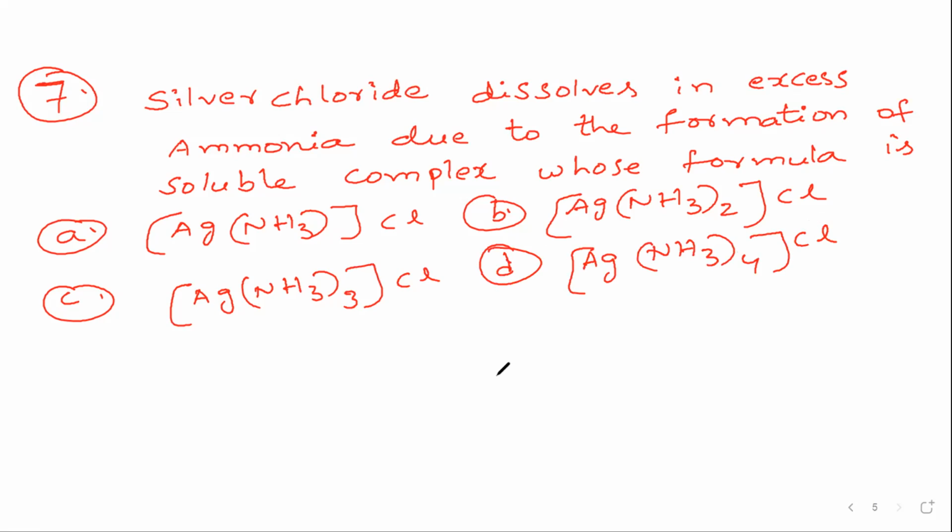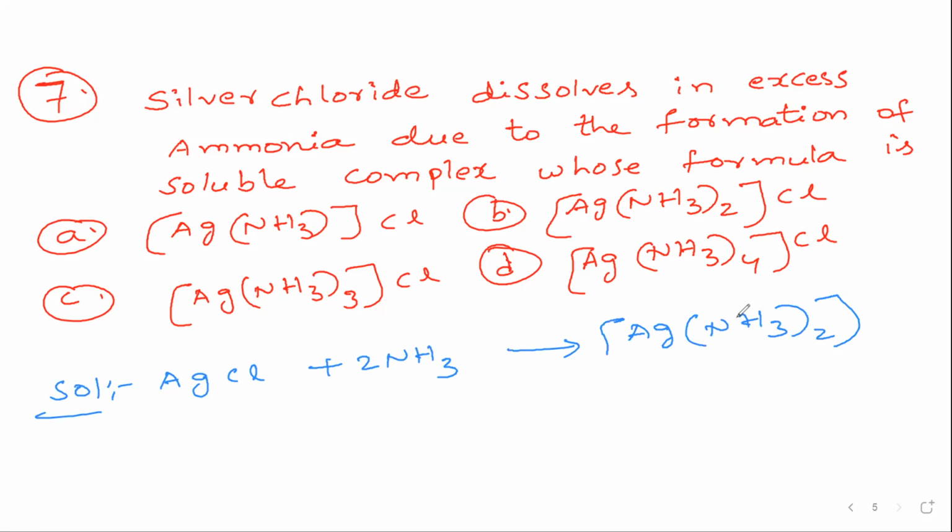Silver chloride dissolves in excess of ammonia to form a soluble complex. So, for this answer, the solution I'm writing here: when silver chloride dissolves in excess of ammonia, it combines with 2 moles of ammonia and forms the [Ag(NH3)2]Cl complex. So the answer is the second option. These types of questions are very, very important. Please note down. Next question.